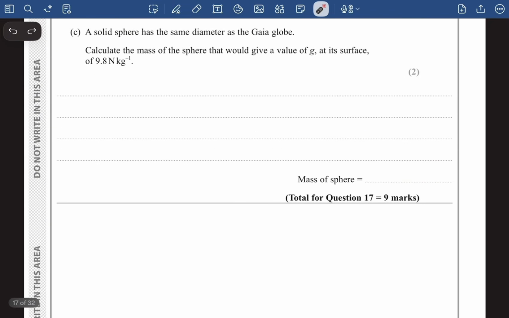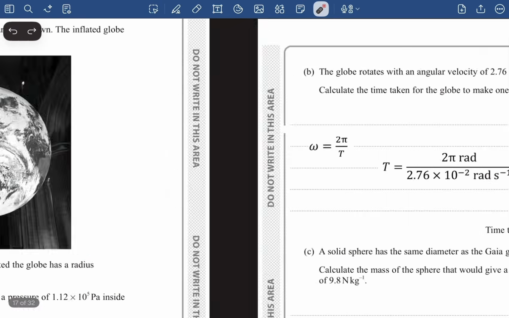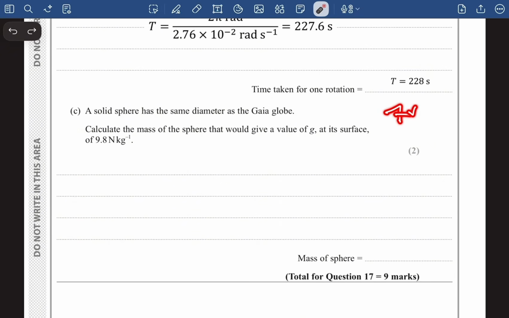It says a solid sphere has the same diameter as the Gaia globe. So it has the same diameter. We have seen that the radius of the Gaia globe was 3.5 meter, right? So its diameter is definitely going to be 7 meter. Calculate the mass of the sphere that would give a value of g at its surface equal to 9.8 Newton per kg. Now guys, one formula that relates both g and diameter is g equals GM by R squared, right? This formula includes g, mass, and the radius.